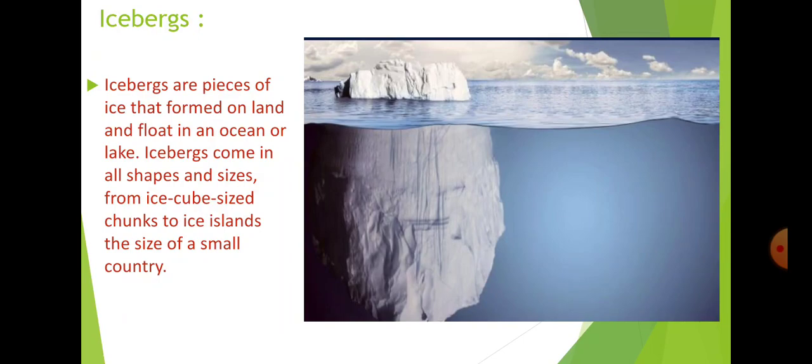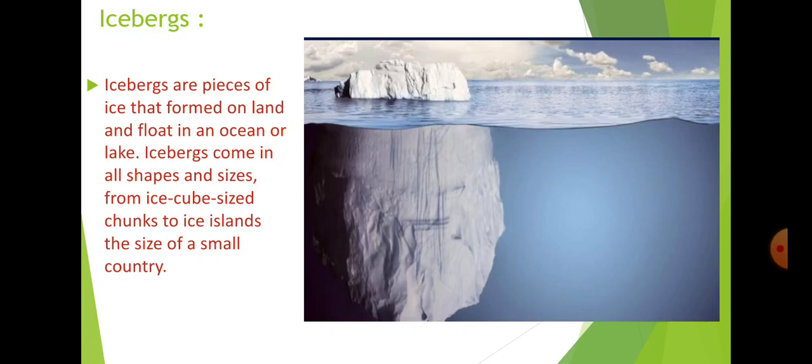The next thing that we have to read is the iceberg. So what is an iceberg? Sometimes it happens that when the glaciers start moving from the mountains, they do not melt, and in the form of ice, they come to the ocean.